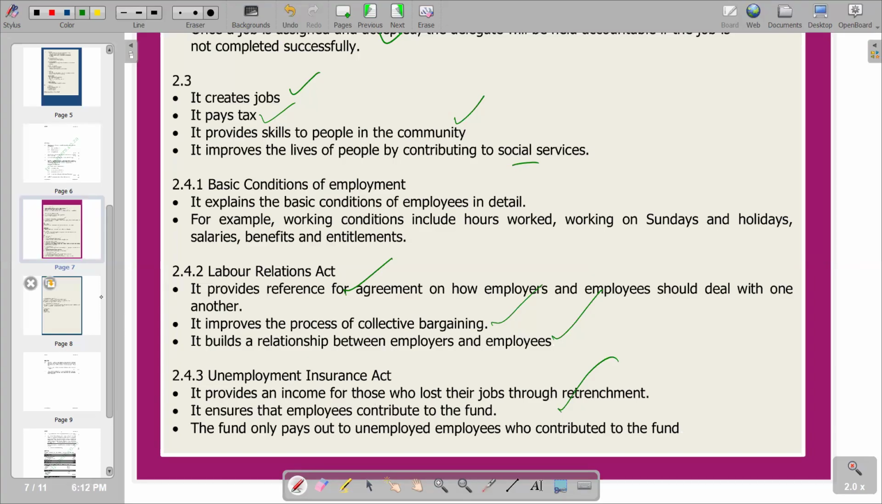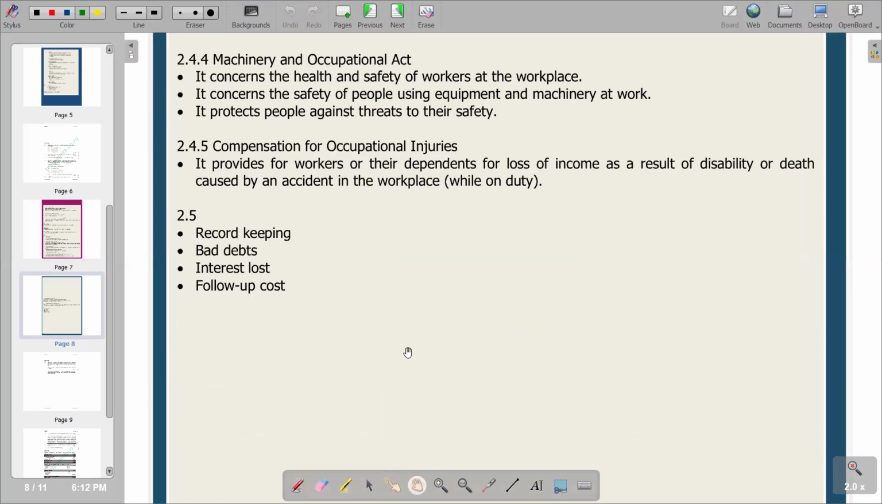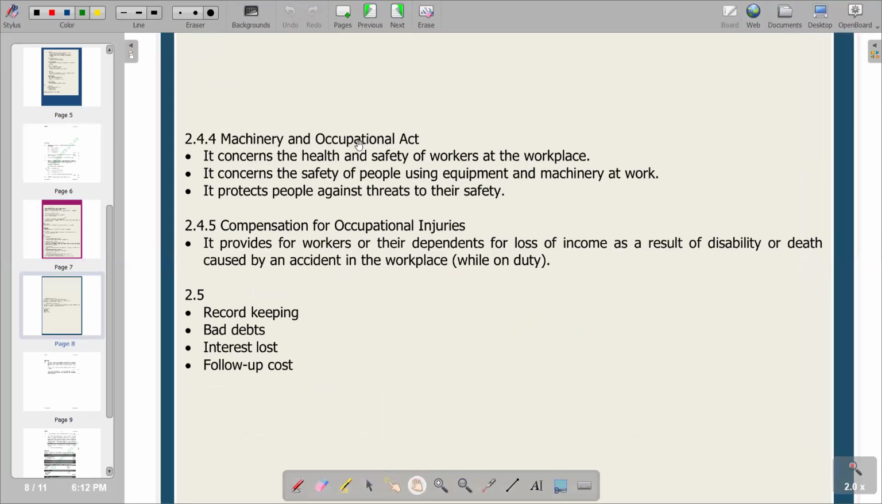Remember the question: we are saying Basic Conditions of Employment, Labor Relations Act, Unemployment Insurance Act. Now we are on the Machinery and Occupational Act. So let's see the explanation that we have. The first explanation is that it concerns the health and safety of workers in the workplace. And then it concerns the safety of people using equipment and machinery at work. Lastly, it protects people against threats to their safety. That's the Machinery and Occupational Act.